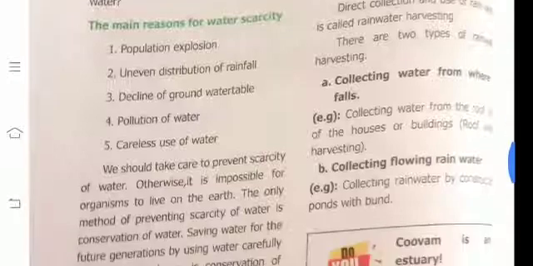Then what? Rainwater harvesting. How is rainwater harvested? Direct collection and use of rain is called rainwater harvesting. There are two types of harvesting. One is collecting water from where it falls, such as from the roofs of houses and buildings. You collect water in the rainy season, save it, and use it later. The other is collecting flowing rainwater, by constructing ponds and bunds. You make an artificial pond, collect the water and save it.